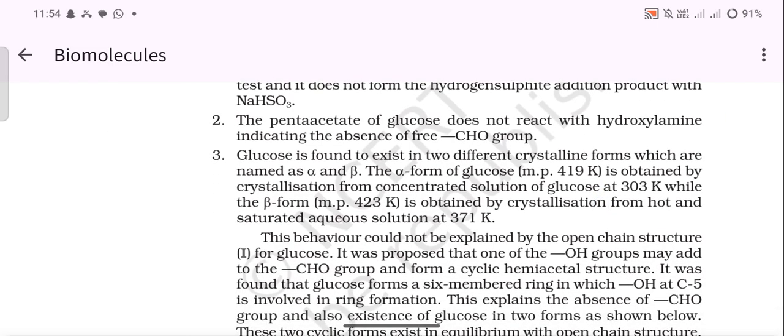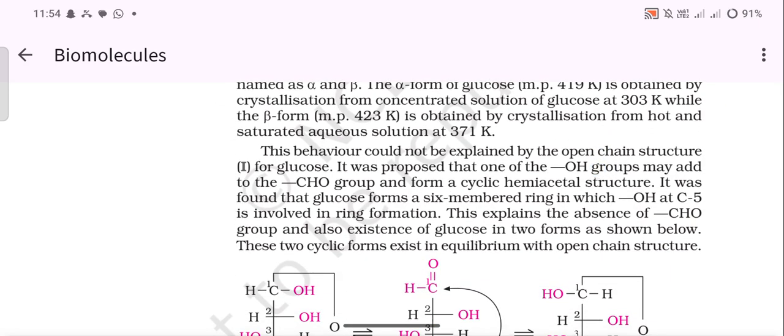Glucose is found to exist in two different crystalline forms which are named alpha and beta. The alpha form of glucose is obtained by crystallization of a concentrated solution of glucose at 303 Kelvin, while the beta form is obtained by crystallization from hot and saturated aqueous solution at 371 Kelvin. This behavior could not be explained by the open chain structure.